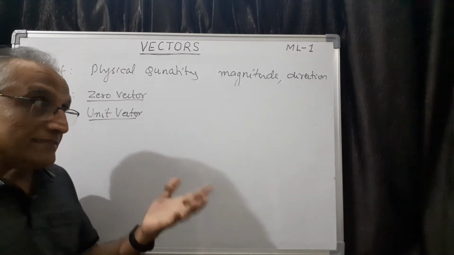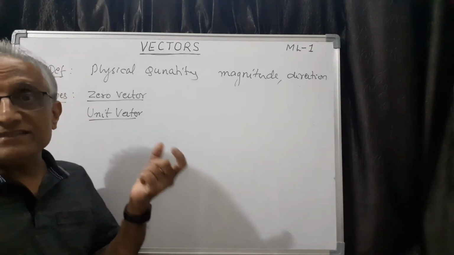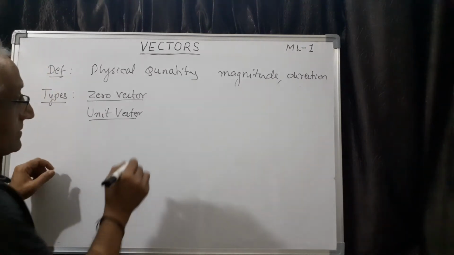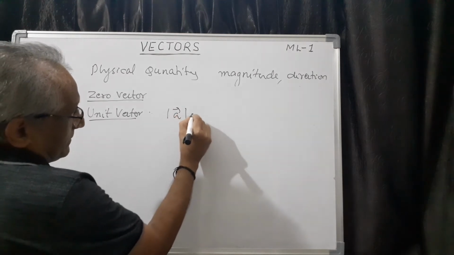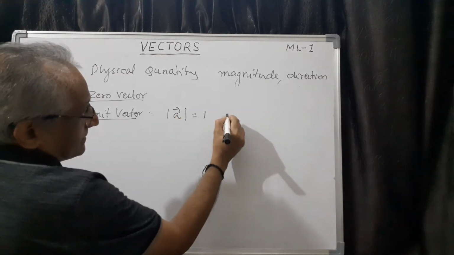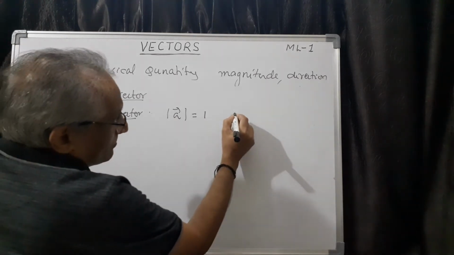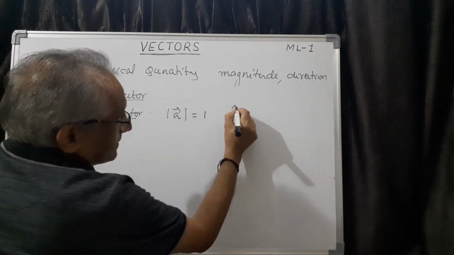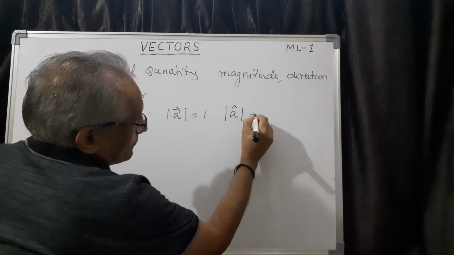For example, if you are measuring in terms of centimeter, it is centimeter. If you are measuring in terms of meter, it is meter. So, when the magnitude of a vector A is 1, then this vector is a unit vector, and normally unit vector is denoted like this, a cap. So, this means its magnitude is 1.